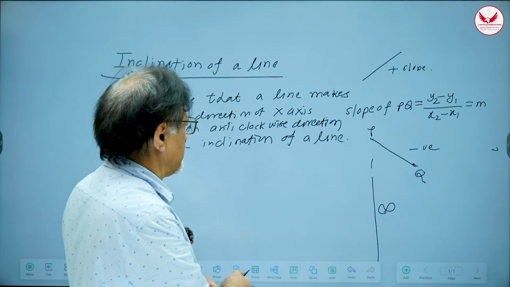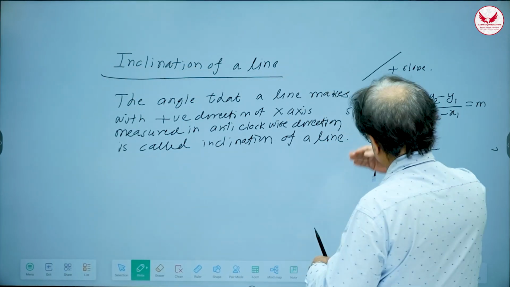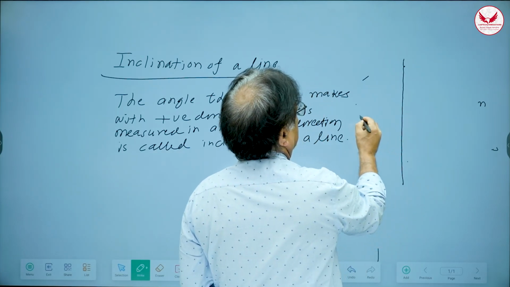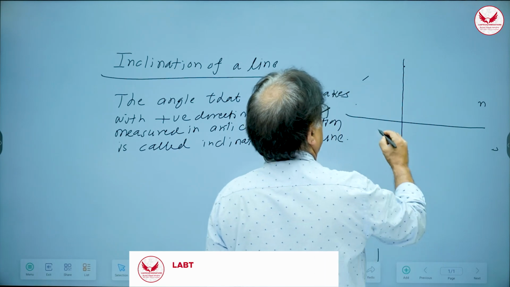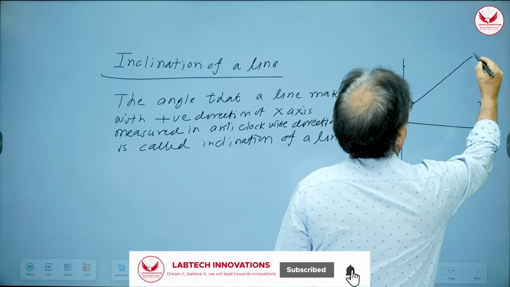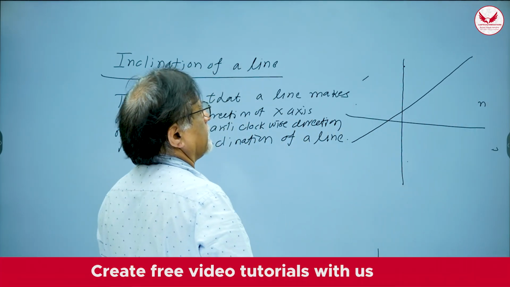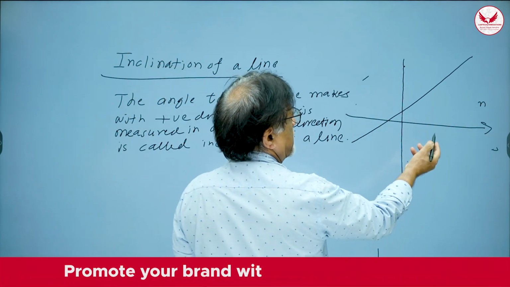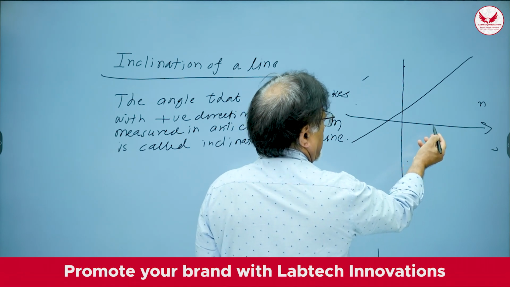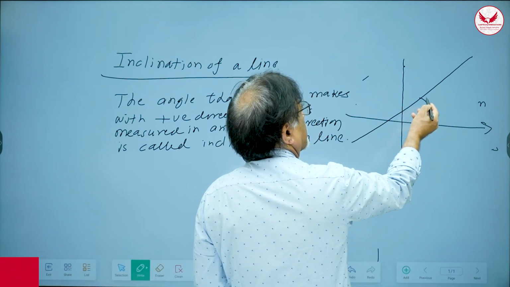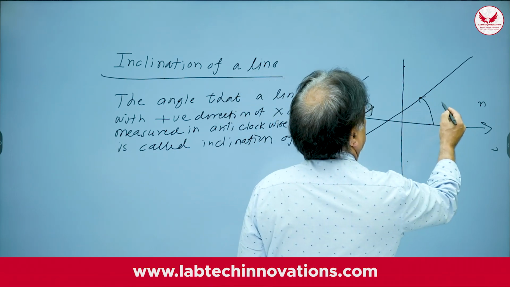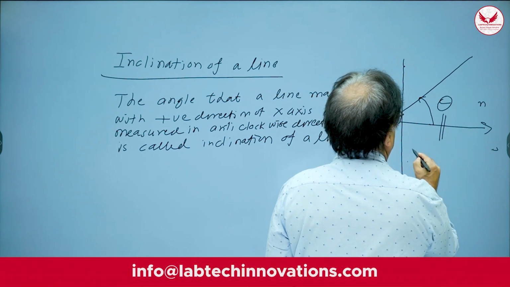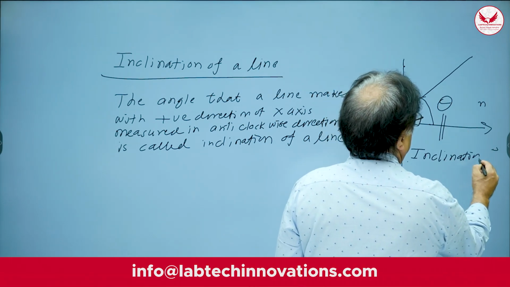What does that mean? Very simple. I'll show you. Here is y-axis, okay, and here is x-axis. This is a straight line, okay. Now this straight line makes angle with what? X-axis. Positive direction of x-axis is this direction. So you start measuring the angle from this line, and anti-clockwise direction you will go up to the line. So this angle, which I denote by theta, is called inclination. Inclination of the line.